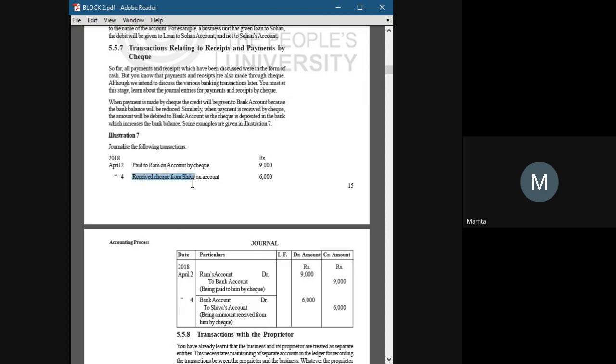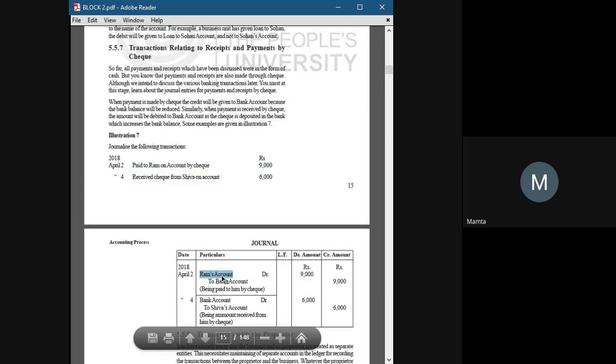Received a check from Shiva or paid to Ram on account by check. We have paid to Ram on account by check. Ram is our creditor and we have paid him by check. So Ram's account debit to bank account. Ram is a personal account, and the rule of personal account is debit the receiver, credit the giver. And Ram is the receiver of money here.